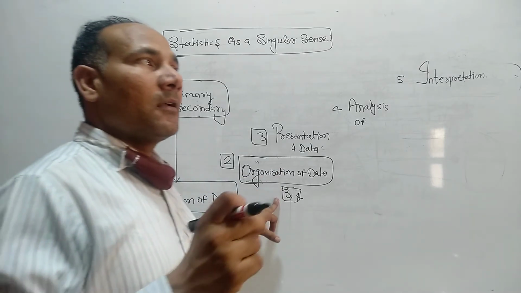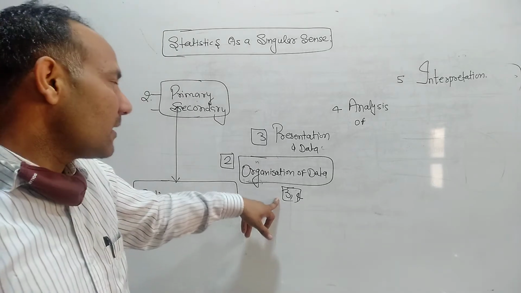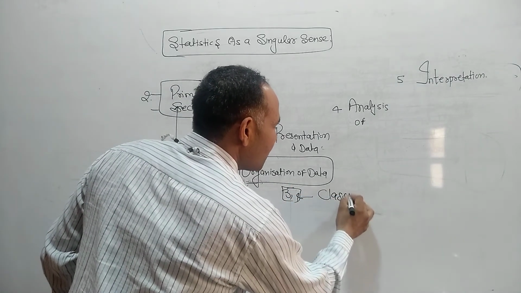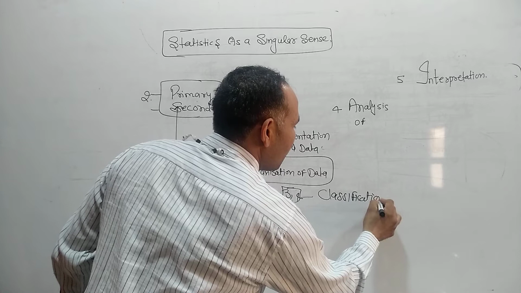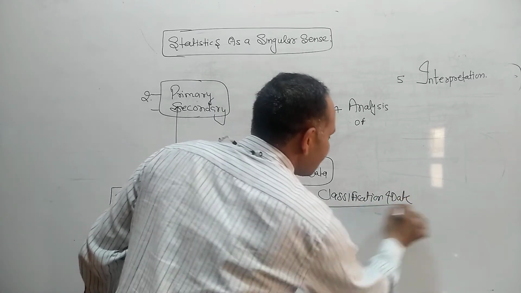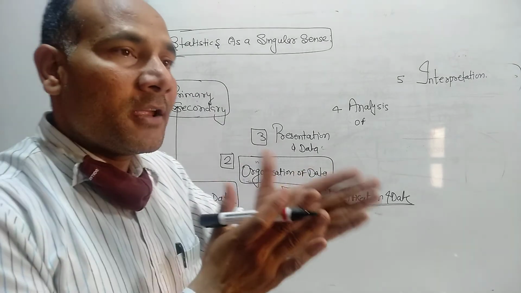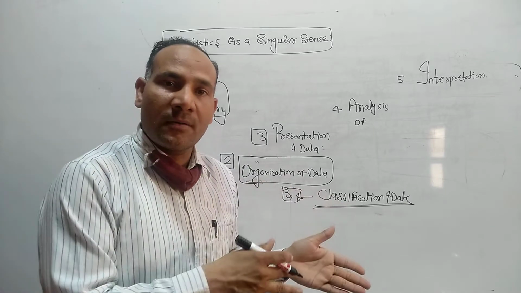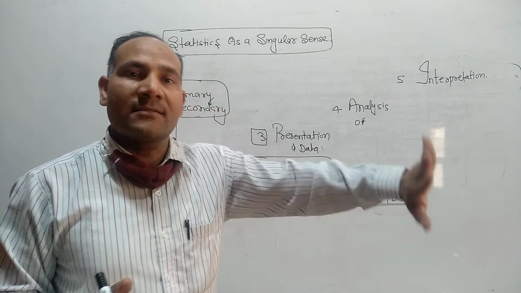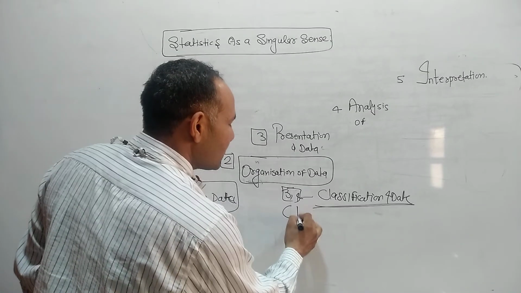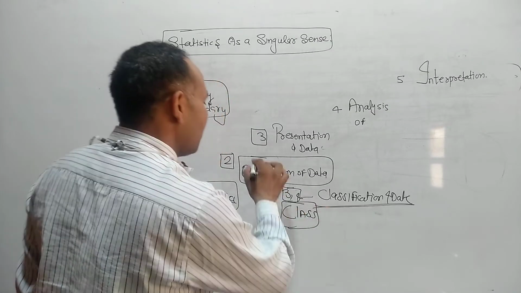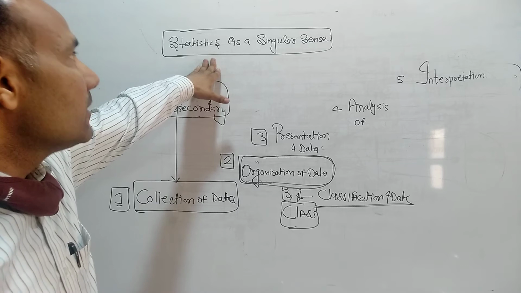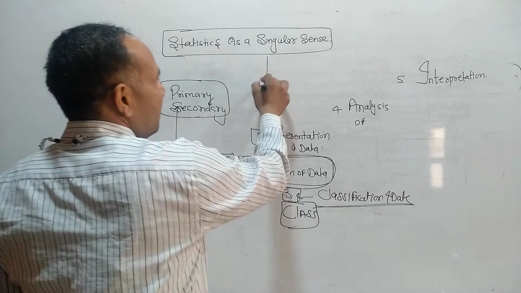In the census method or the sample method, after collection we organize the data. Organization here means classification of data. Classification means according to male-wise, female-wise, rural-wise, urban-wise, educated people, uneducated people, according to class-wise. So here we will divide the data into classes. This is called the second main point, organization of data. We are doing here statistics as a singular sense definition.